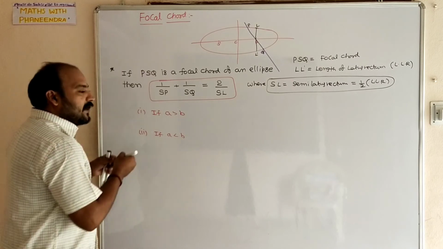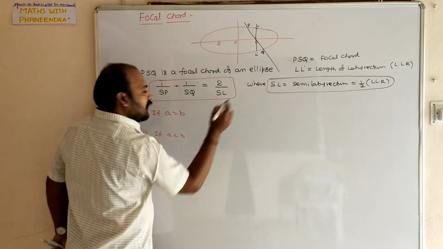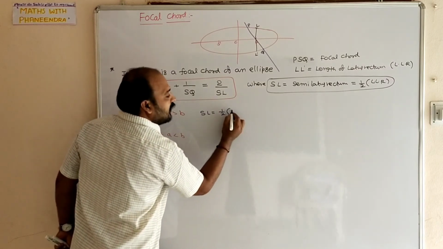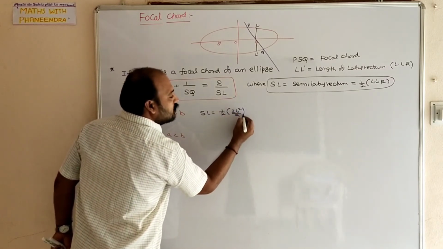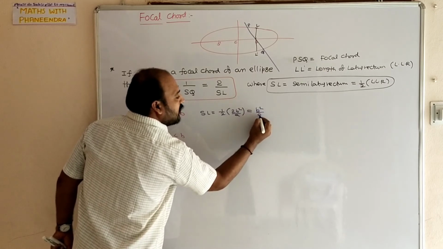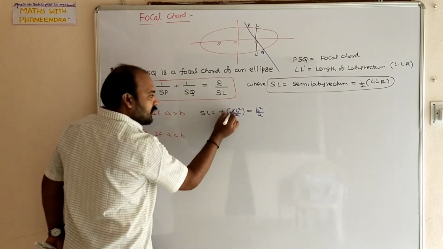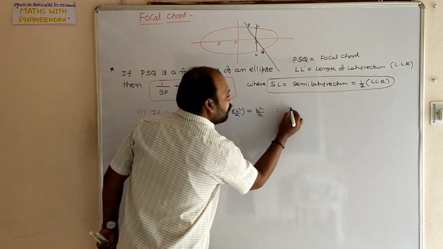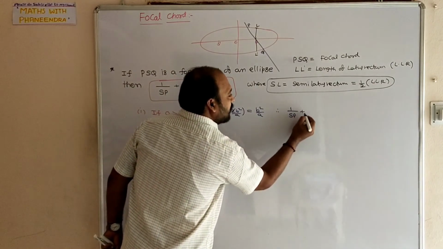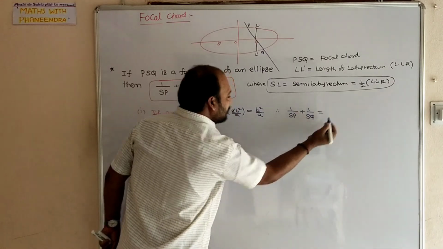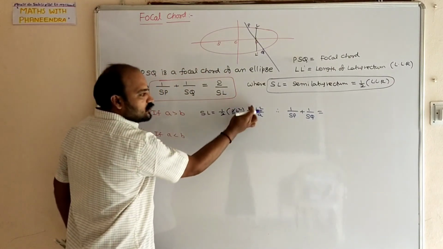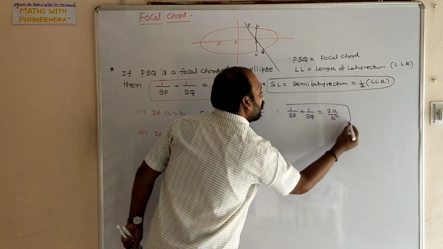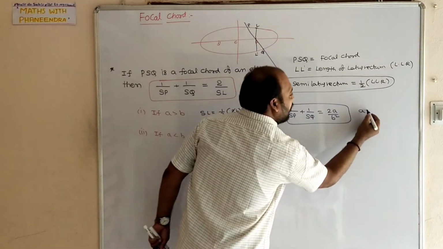In case 1, A is greater than B, the length of latus rectum SL is equal to half of LLR, 2B square by A only, no? So it will become B square by A. 2 gets cancelled. This SL value if you substitute in this, therefore ultimate result 1 by SP plus 1 by SQ is equal to 2 by B square by A. That means 2A by B square, when A is greater than B.